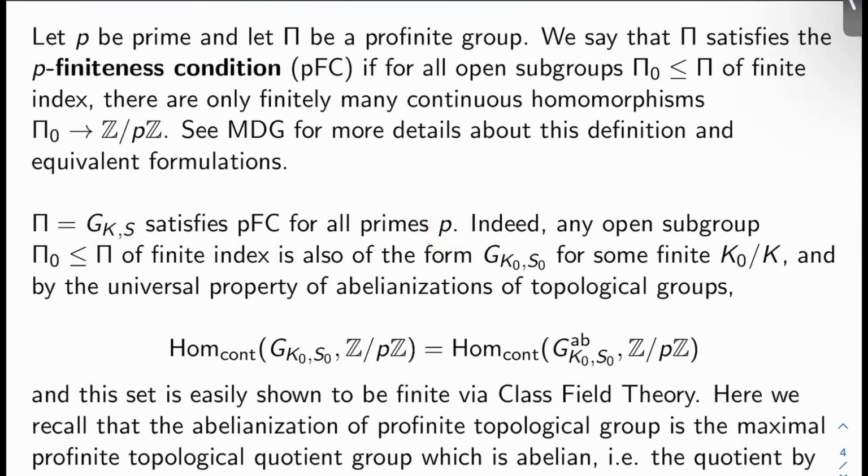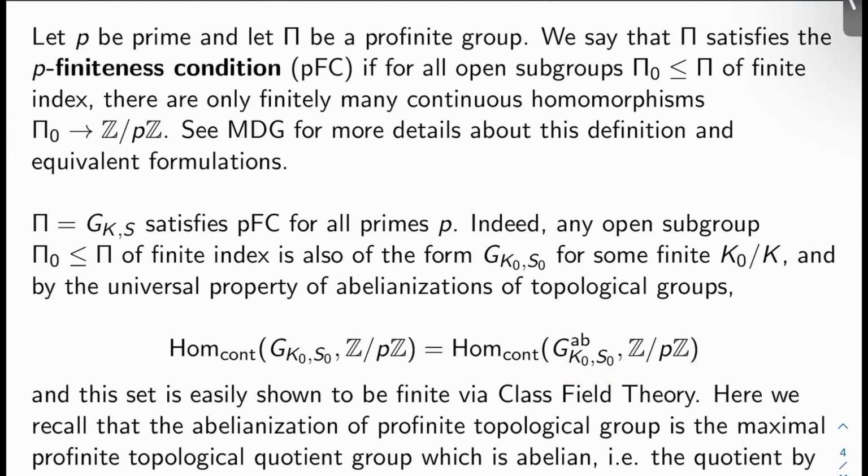For example, pi equals G_{K,S} satisfies p-finiteness for all primes p. Indeed, if I give you any open subgroup pi_0 in pi of finite index, it itself is of the form G_{K_0,S_0} for some finite extension K_0 over K and for some set S_0. So by the universal property of abelianizations of topological groups, the continuous maps from this G_{K_0,S_0} to Z mod pZ are the same as the continuous maps from the abelianization of G_{K_0,S_0} to Z mod pZ. And this latter set is easily shown to be finite via class field theory.